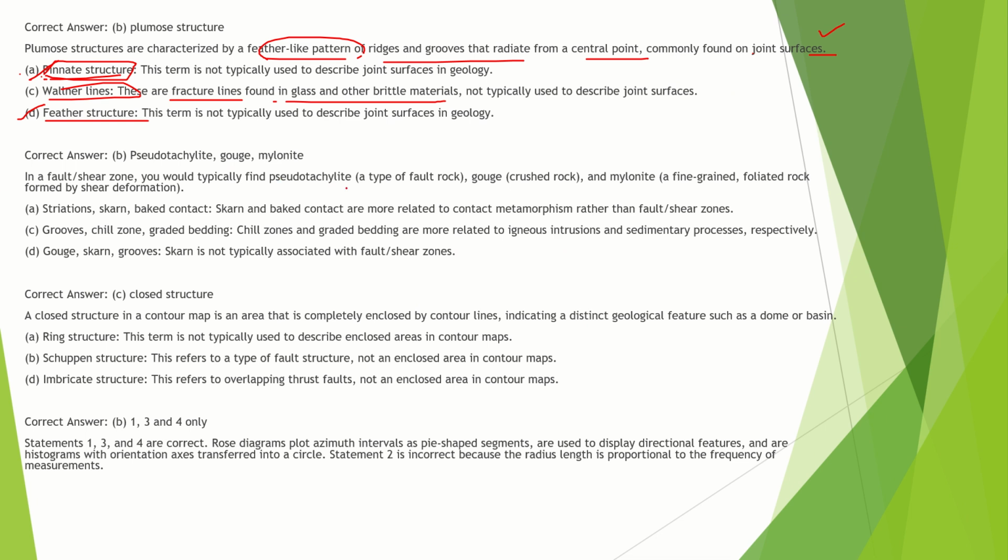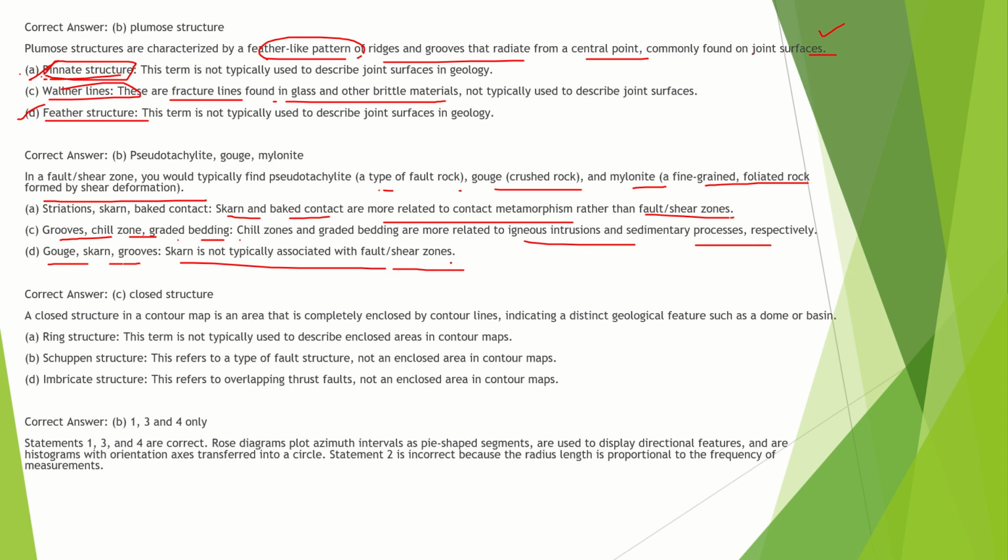So in a fault zone, we get this pseudotachylite. That's a type of fault rock. Gouge is a crushed rock. And mylonite is a fine-grained foliated rock formed by shear deformation. Skarn and baked contacts are more related to contact metamorphism rather than fault and shear zones. Grooves, chill zone, graded bedding are more related to igneous intrusion and sedimentary processes respectively. Skarn is not typically associated with faults and shear zones.